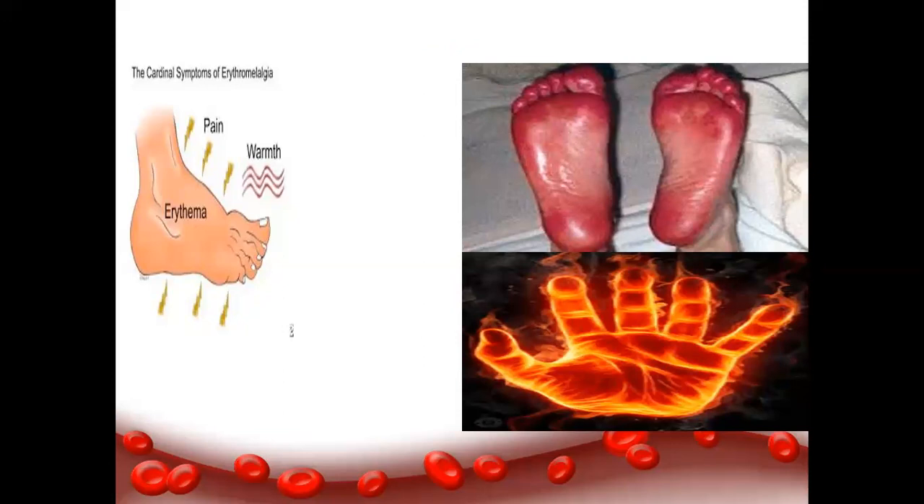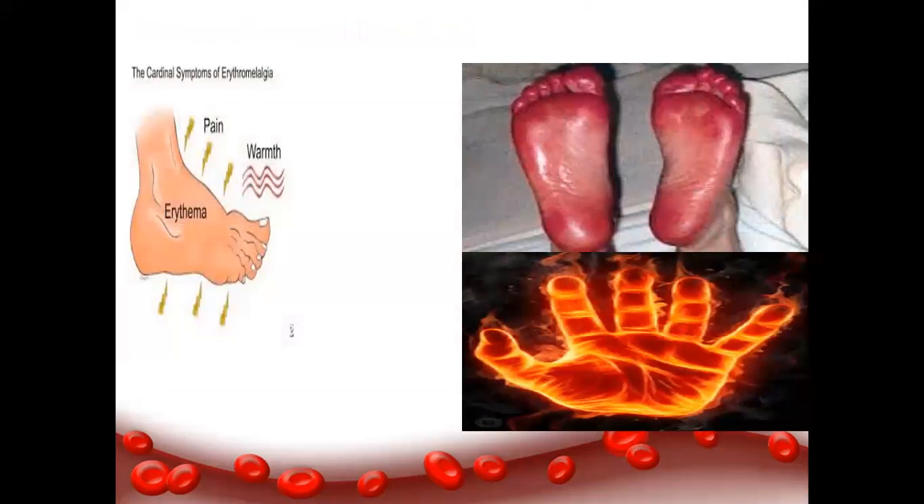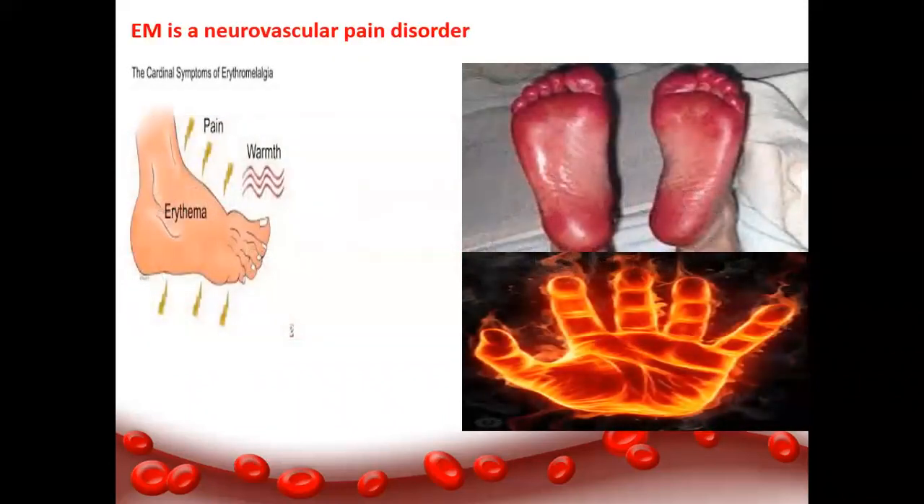So what is erythromelalgia? It is a feature of polycythemia rubra vera, characterized by pain and burning. It is a neurovascular pain. The patient feels pain and burning, called erythromelalgia, a feature of polycythemia vera.